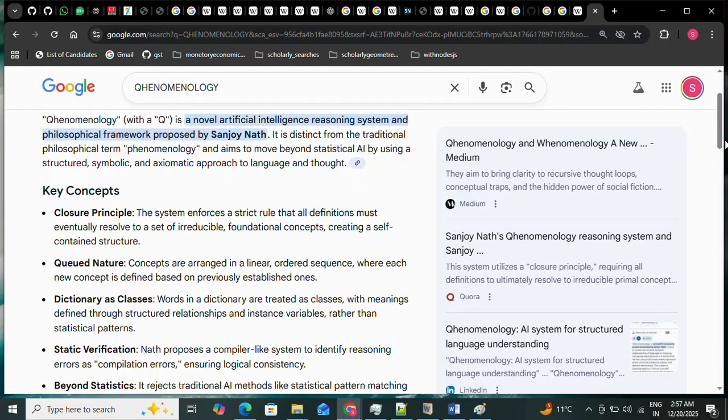Suppose in the algebraic structure, when we define plus, minus, multiply, divide, the minus is the inverse of plus, division is the inverse of multiplication, and when we add two real numbers, we get a real number. When we subtract a real number from another real number, we get a real number. When we multiply two real numbers, we get another real number. When we divide one real number by another real number, we get another real number. This kind of property is called the closure principle.